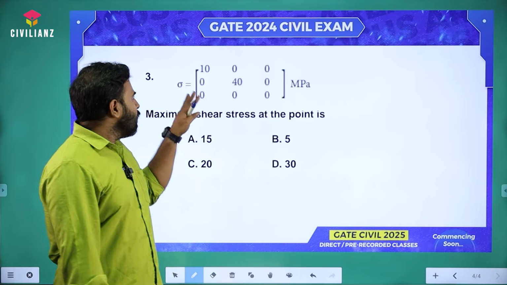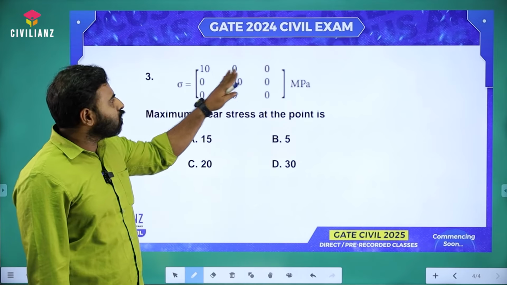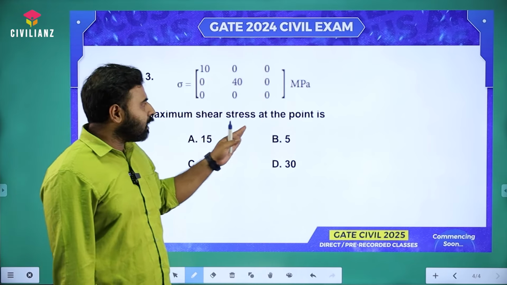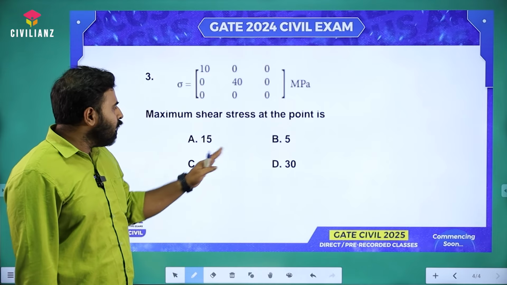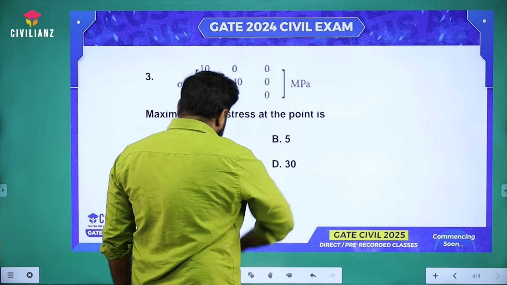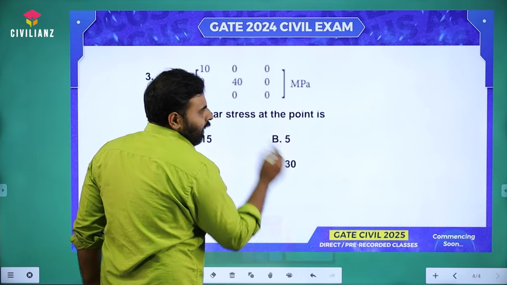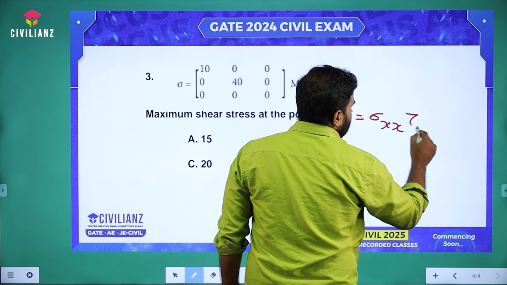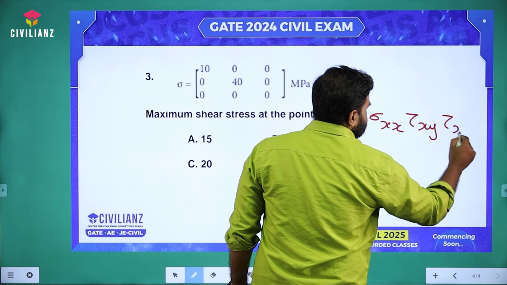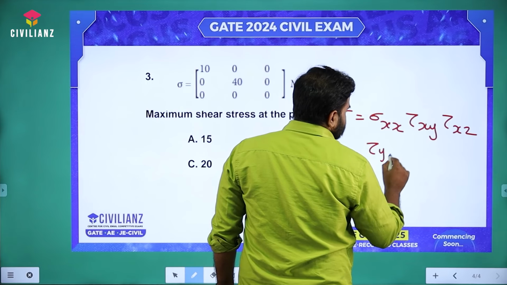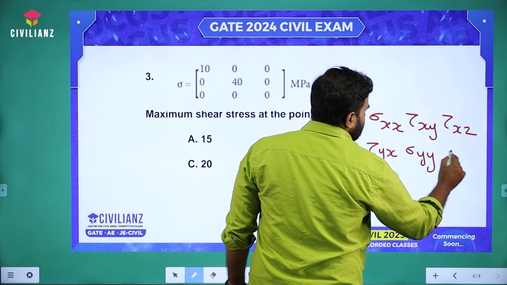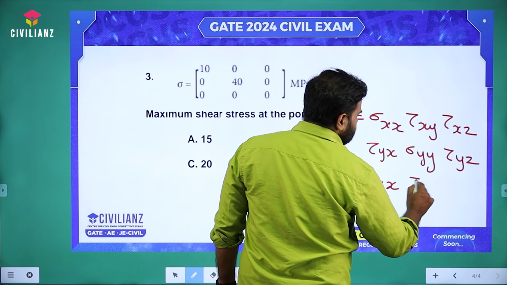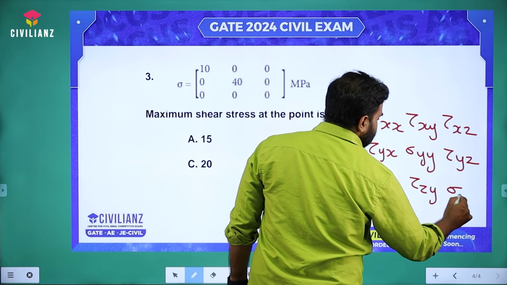The question is like this: the normal stress sigma is given as 10, 0, 0, 0, 40, 0, 0, 0, 0. They have asked for the maximum shear stress at the point, and you are given 4 options: 15, 5, 20 and 30. The stress tensor in the 3D case is written like this: sigma is equal to sigma xx, tau xy, tau xz, tau yx, sigma yy, tau yz, tau zx, tau zy and sigma zz.